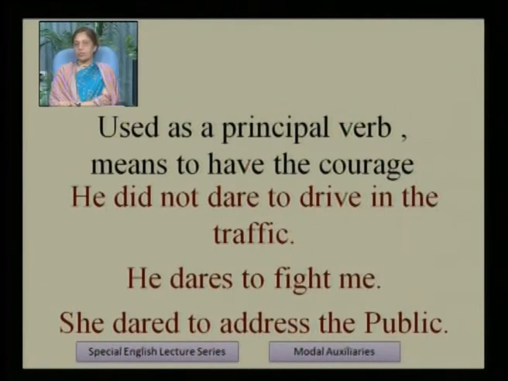He did not dare to drive in the traffic. He has no courage to drive in the traffic. He dares to fight me. Here it is in the present form, simple present tense. She dared to address the public. She has the courage to address the public. So here it is not used as a modal verb but as a principal verb.